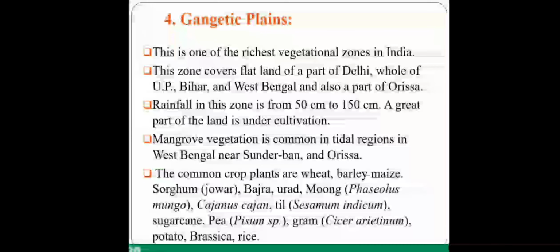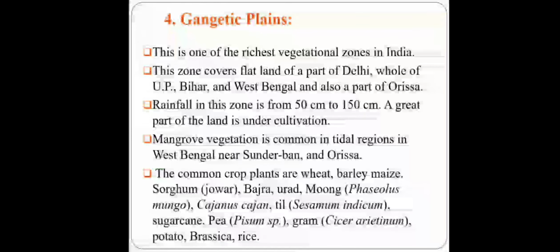Gangetic Plains. This is one of the richest vegetational zones in India. It covers the flat land part of Delhi, the whole of UP, Bihar, West Bengal and also a part of Odisha.